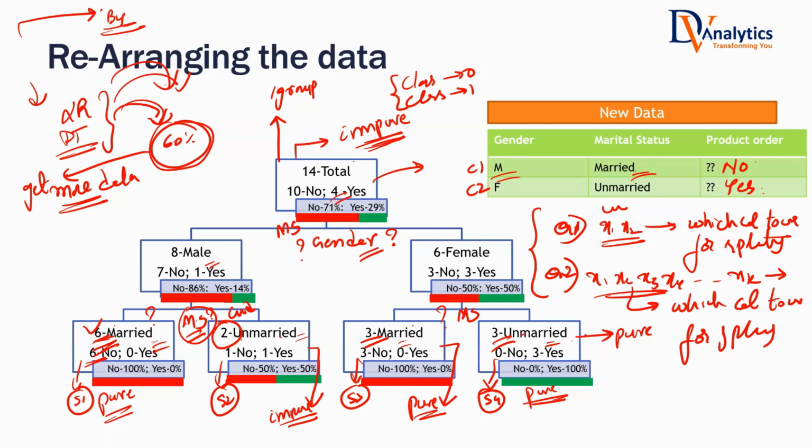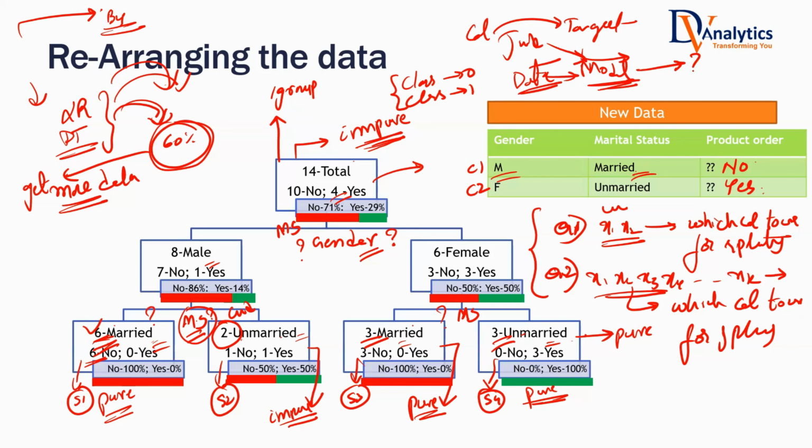If we got the right data, then we can build a pure bucket. So basically, if you feel that you have all the columns that are impacting the target, you have covered everything, then the model will definitely find all the patterns, because the model that you built here is learning every pattern from the data only. So finally, everybody will say the model is as good as the data. No matter how great, you may build the world's greatest model, if you send junk data to it, will you get good results? No, sir. No way. Junk in, junk out. Model is as good as the data.